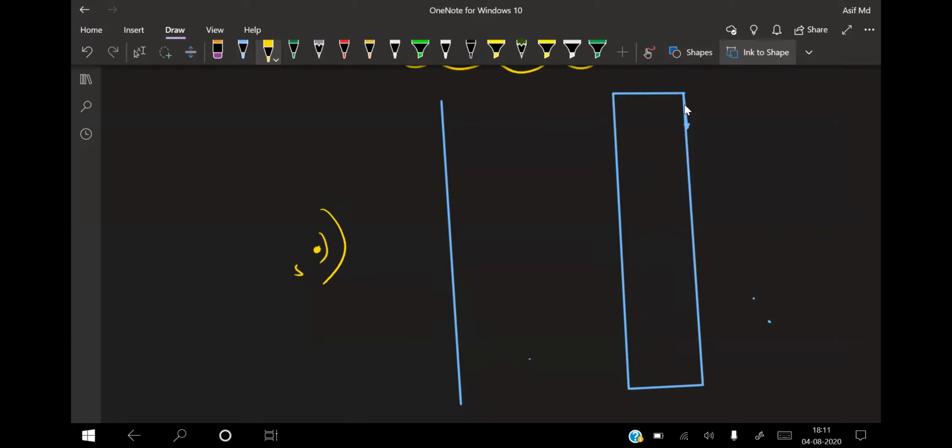From this source, the wavefronts are coming like this. Now I'm taking 2 small holes in this. This is one slit, this is another slit, and this one is S1 and this one is S2. The distance between them is small d. And this is your screen, and this distance is capital D. Now this one is your central maximum.